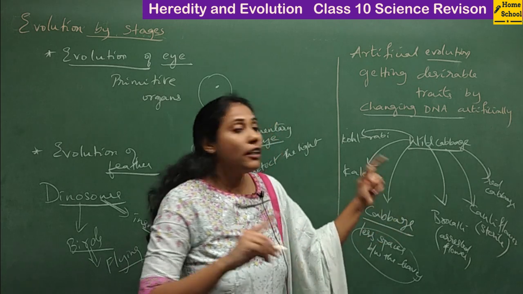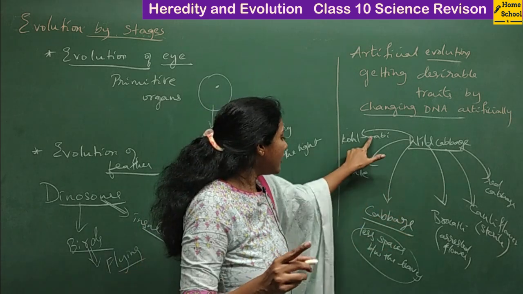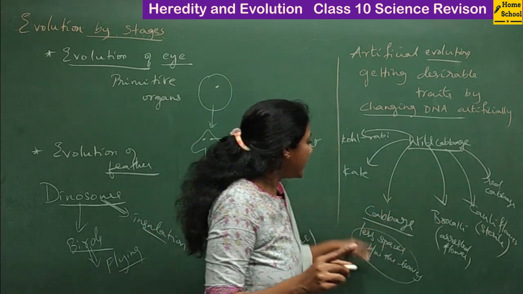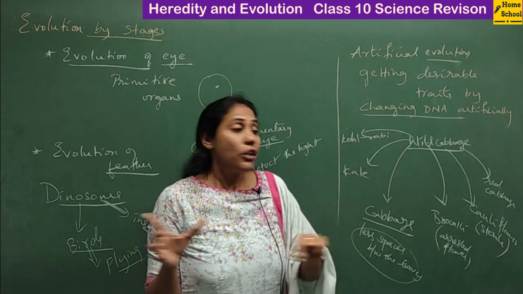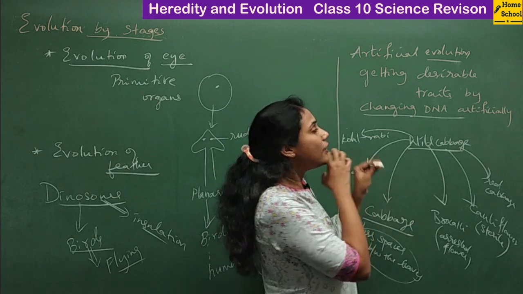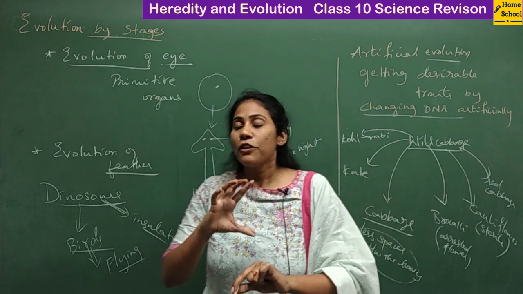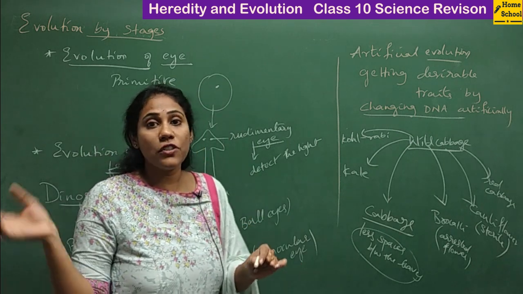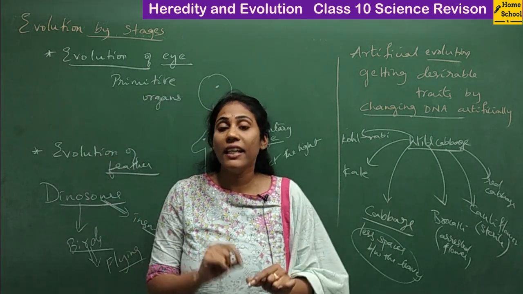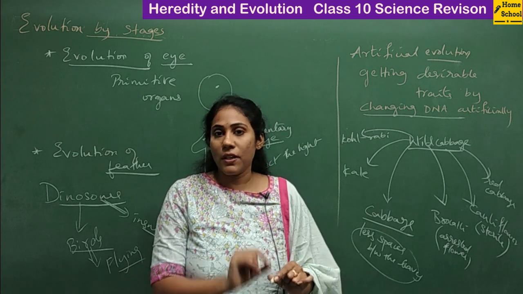So how did we get them? By changing DNA. These were the desirable characters man wanted. So he changed the DNA and got different vegetables. This is what we mean by artificial evolution. Okay, so this is how evolution always happens by stages. It is not a sudden process. It's a very, very gradual and slow process.